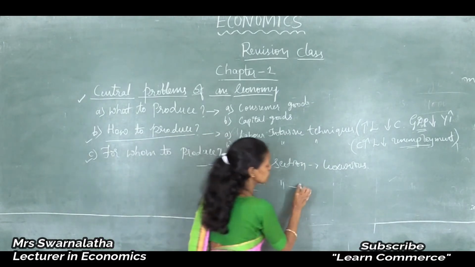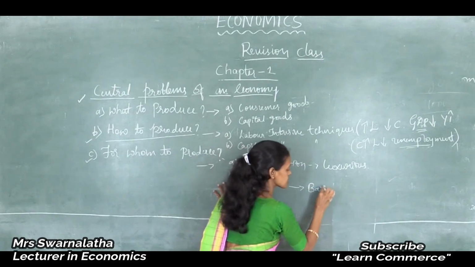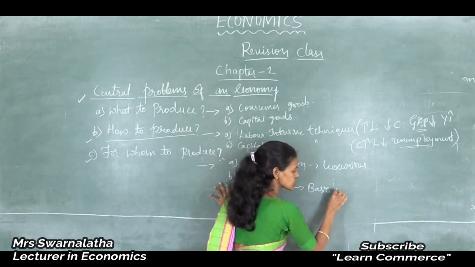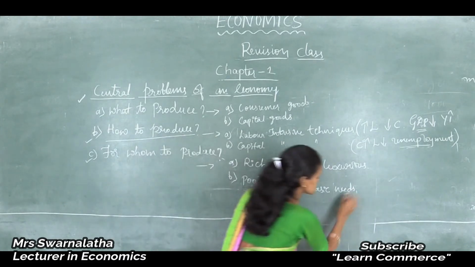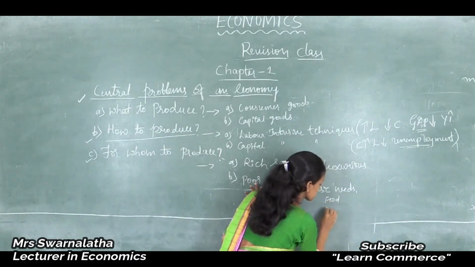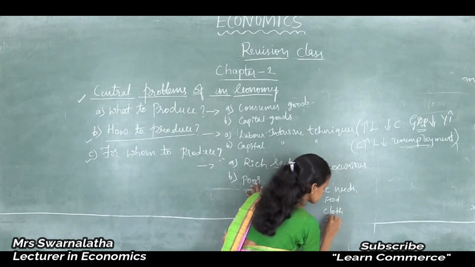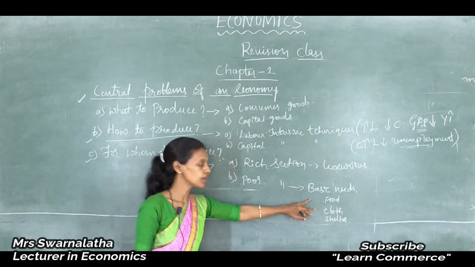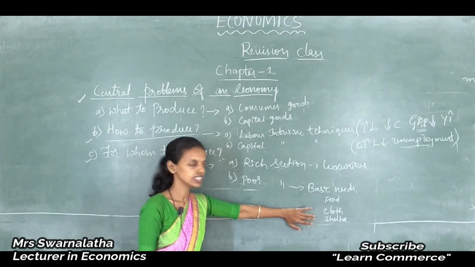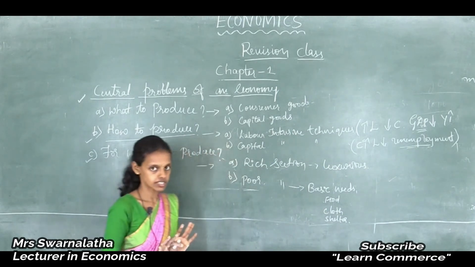Poor people need basic amenities, basic requirements: just food, cloth and shelter, because they are suffering from hunger and starvation.